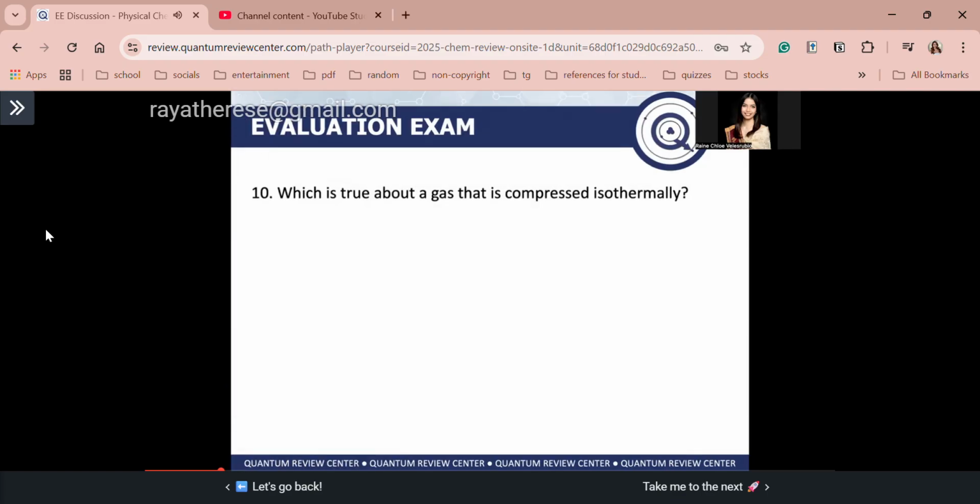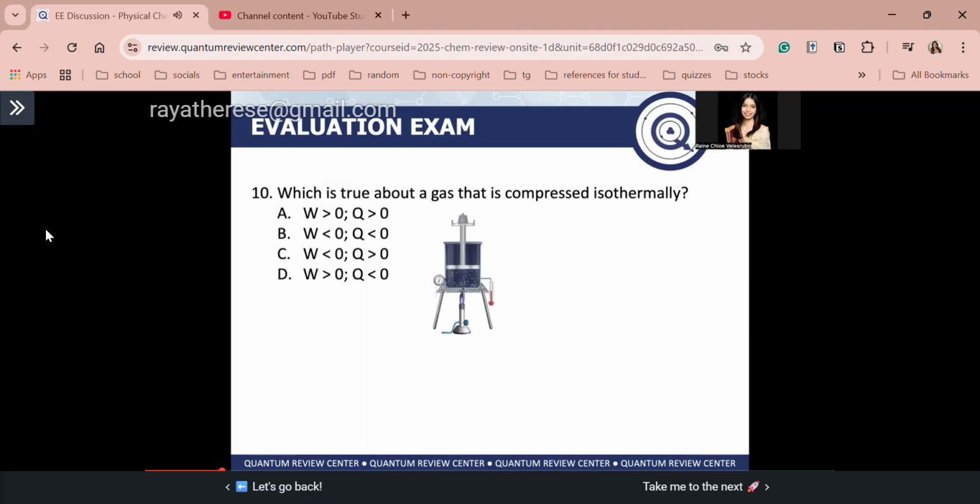Okay, oh guys, familiar pa ba? I hope so. Okay, so guys, this is a previous board exam question which is true about a gas that is compressed isothermally. Okay, so guys, again, for an isothermal compression, diba, the surroundings is doing work on the system. So if the surroundings is doing work on the system, work is positive. Therefore, work is greater than zero. And this is proven by compression.